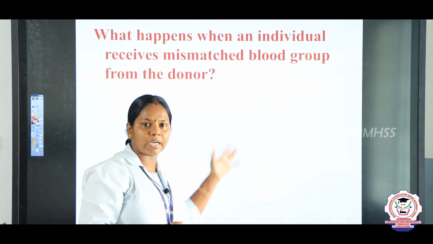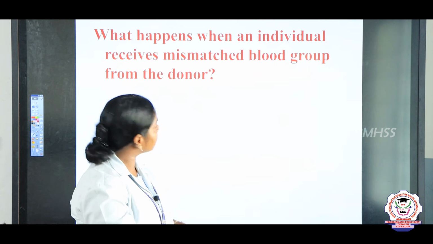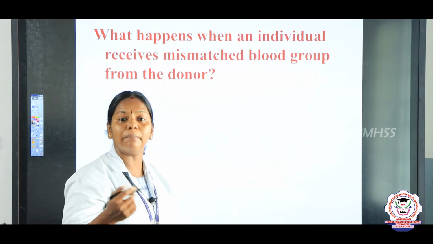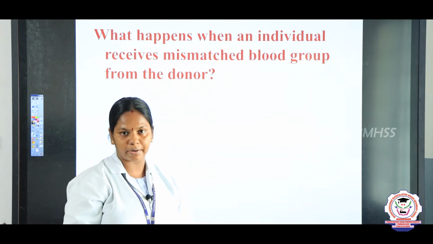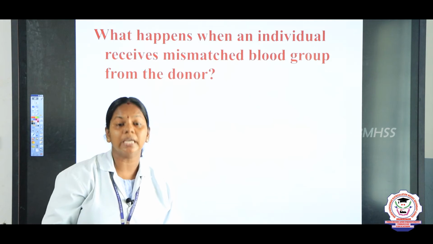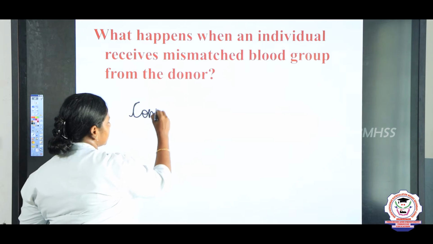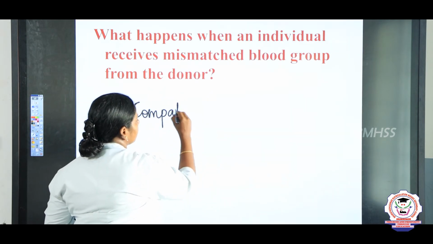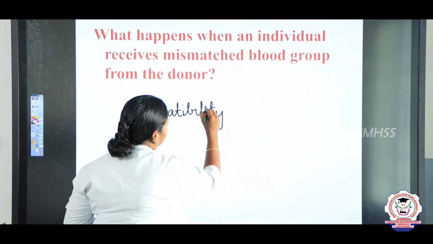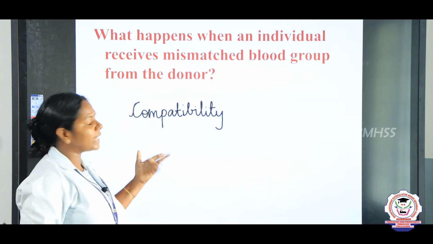For example, we have studied which blood groups A blood group should donate blood to. So, if a person was transfused a mismatched blood group, what will happen? Before the blood transfusion, the blood groups have to be estimated for compatibility. What do you mean by compatibility, children? Compatibility means matching.